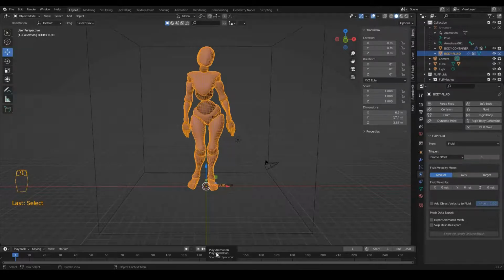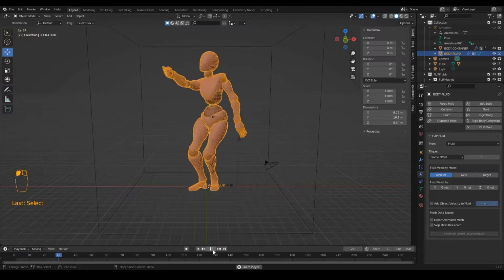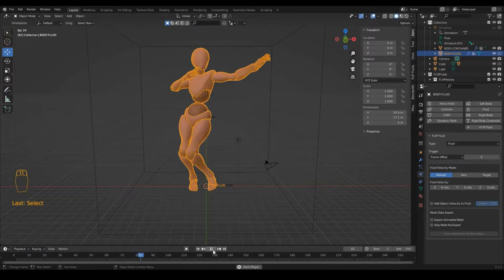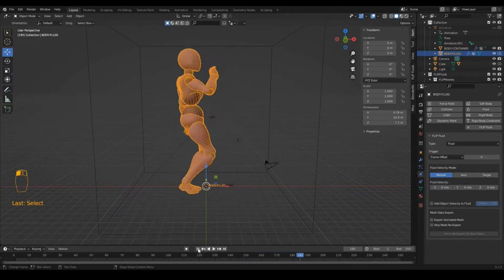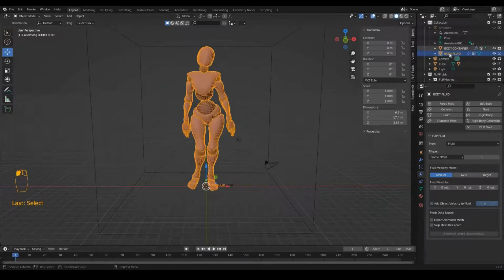Let's again check our animation. Both body parts are moving together, so that's perfect. For the body dash fluid, also activate this same setting, export animated mesh.